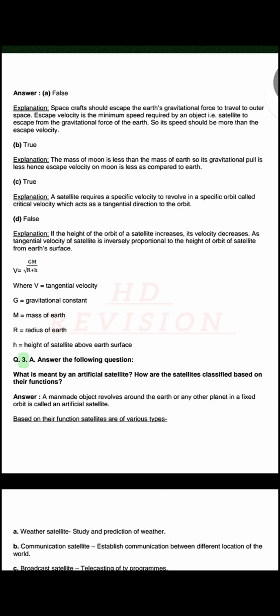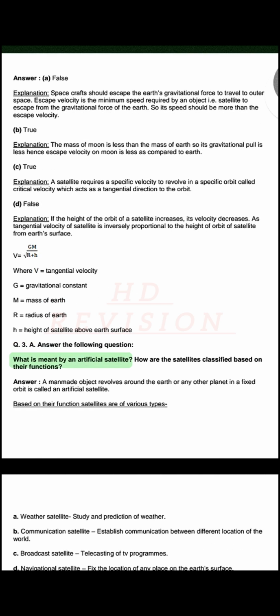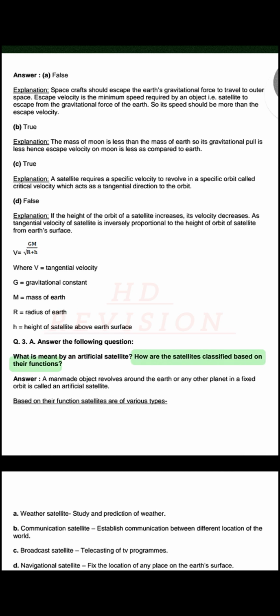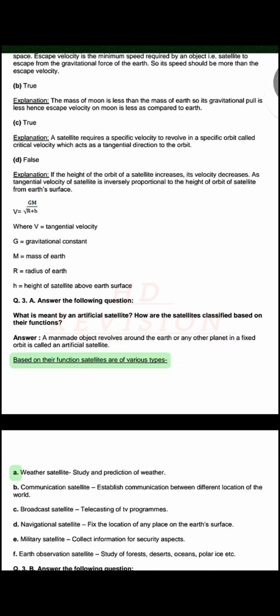Q. 3. A. Answer the following question. What is meant by an artificial satellite? How are the satellites classified based on their functions? Answer. A man-made object that revolves around the Earth or any other planet in a fixed orbit is called an artificial satellite. Based on their function, satellites are of various types.